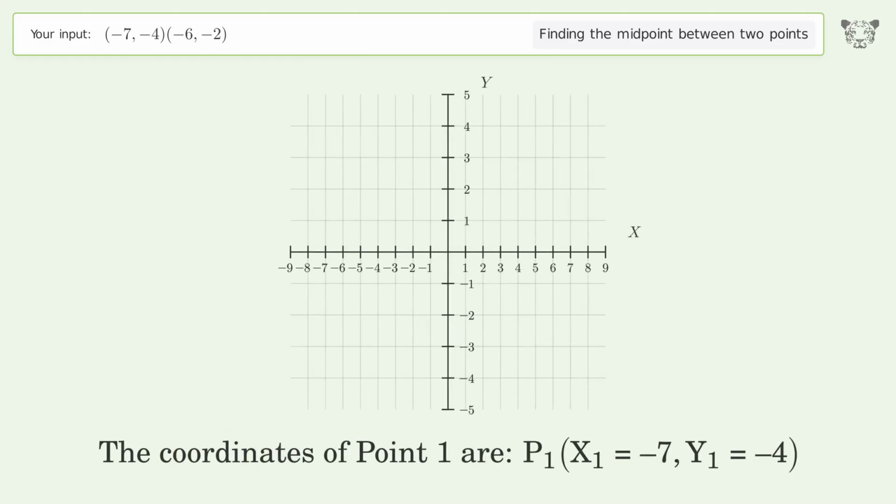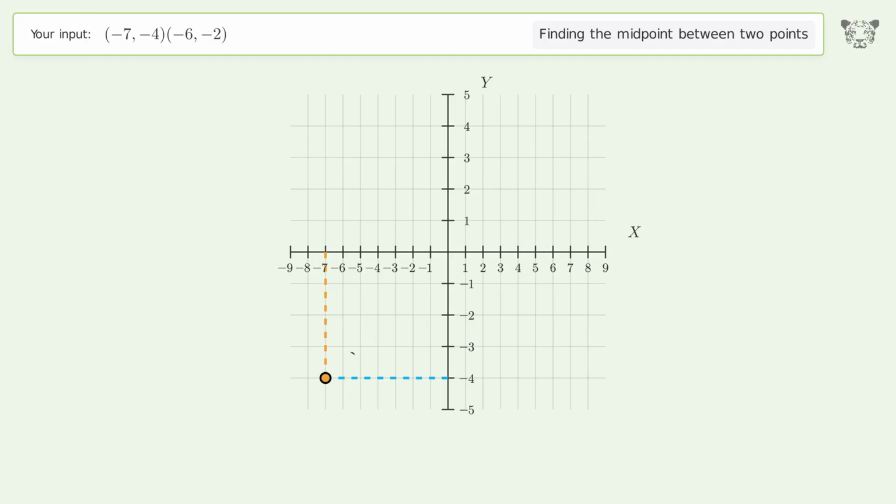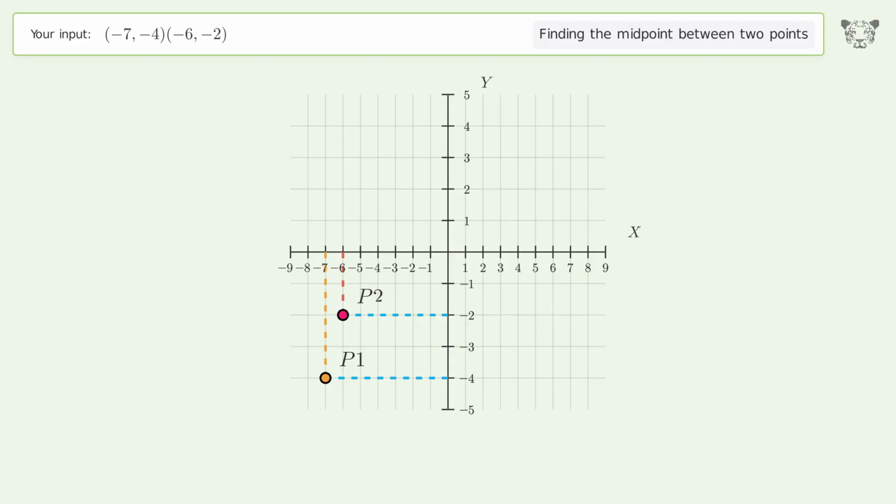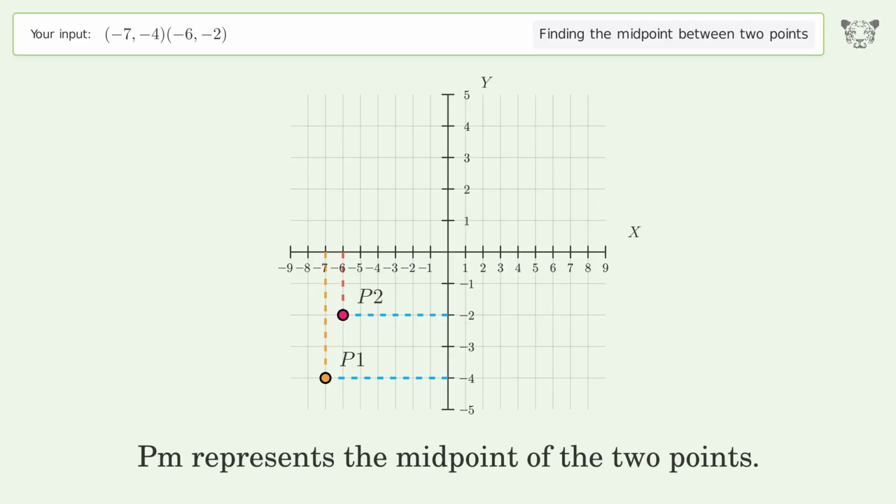The coordinates of point 1 are, x1 equals -7, y1 equals -4. The coordinates of point 2 are, x2 equals -6, y2 equals -2. PM represents the midpoint of the 2 points.